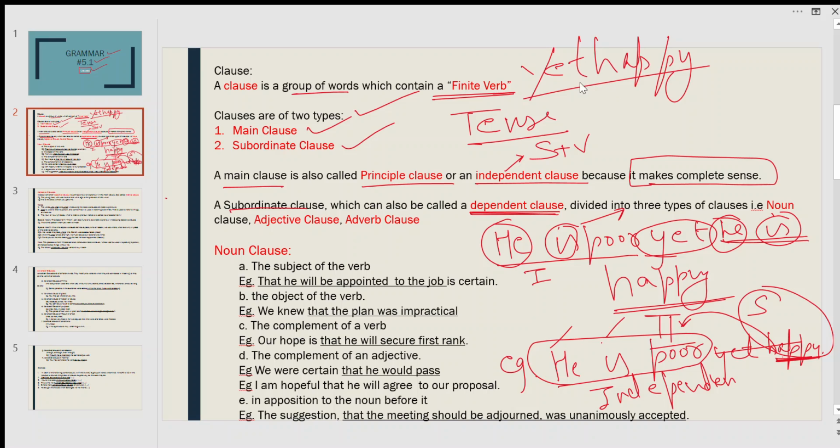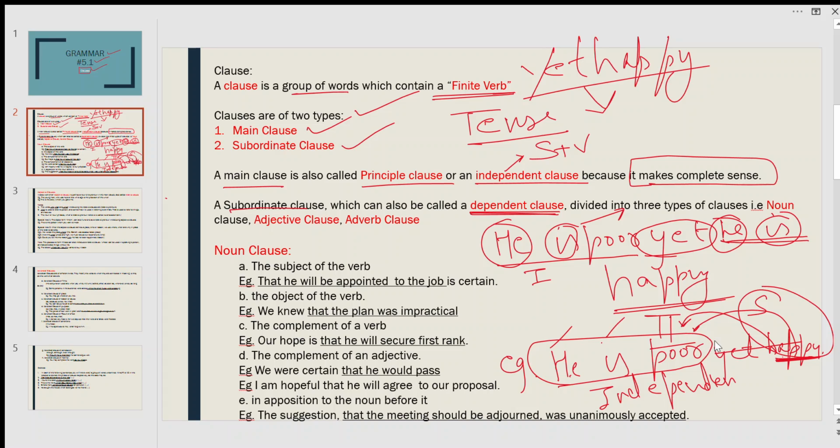You don't understand what is being said. Yet happy, what is yet happy? If I say the complete sentence, he is poor yet happy, then you can say he is a poor but happy person. So this totally depends on the independent clause.